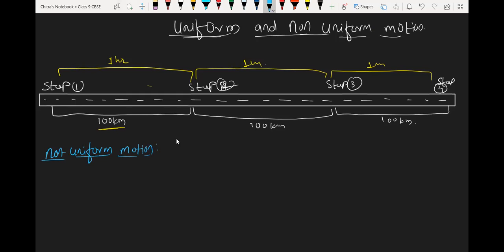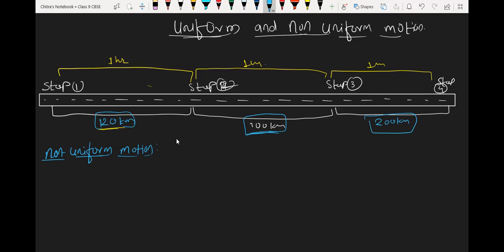So I am taking the time interval the same, but the distance will be different. Suppose the distance from first stop to second is 120 kilometer. From stop 2 to stop 3, we have 100 kilometer, and from stop 3 to stop 4, we have 200 kilometer. Is distance equal here? No, sir.